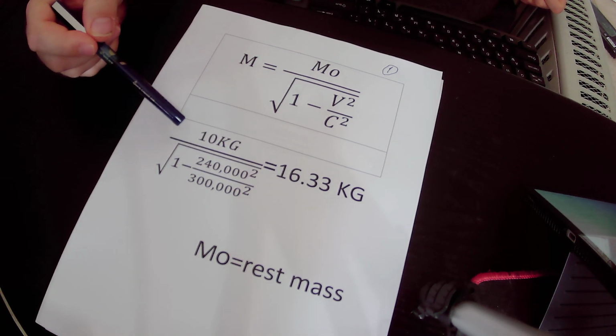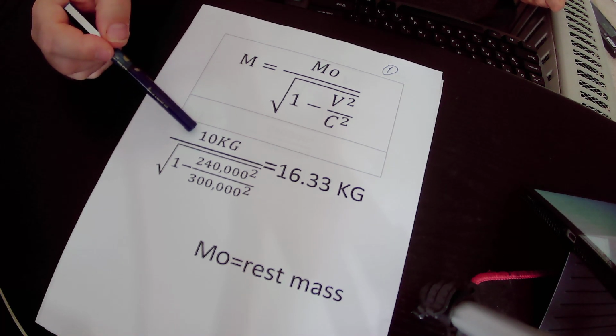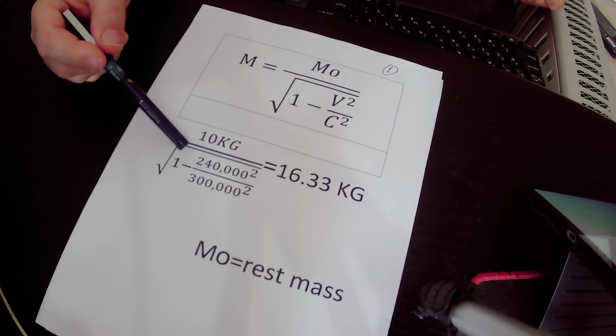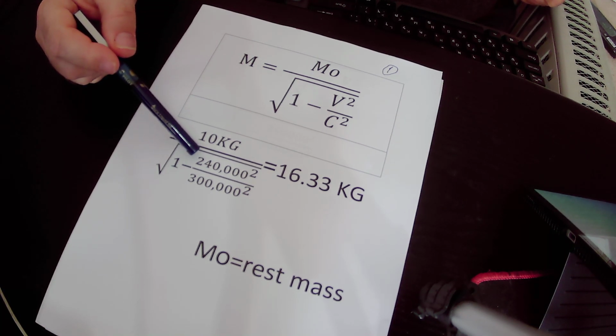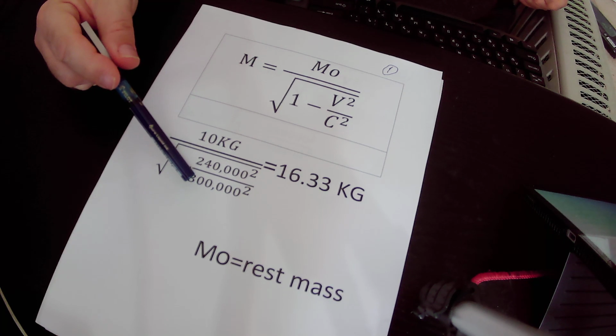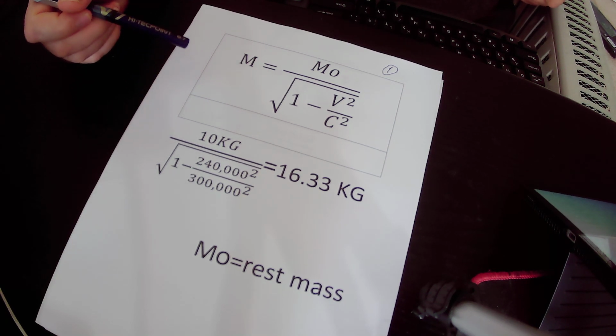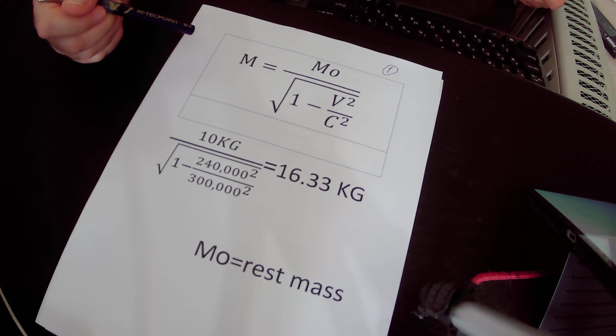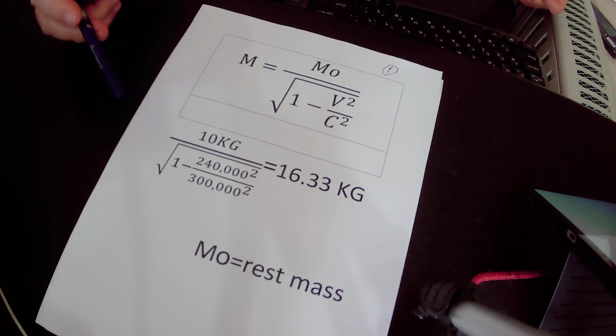Okay, we actually divided the mass on Earth by the root of 1 minus his velocity in the spaceship in space when it travels towards the star epsilon, squared, divided by the speed of light squared, and we get that his mass in the spaceship when he is traveling at the velocity of 240,000 kilometers per second is 16.33 kilograms.